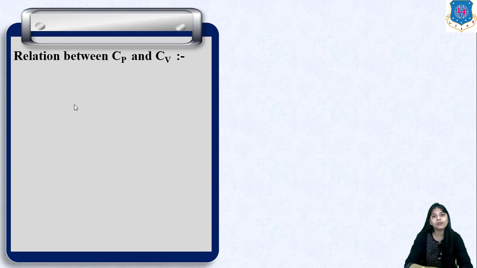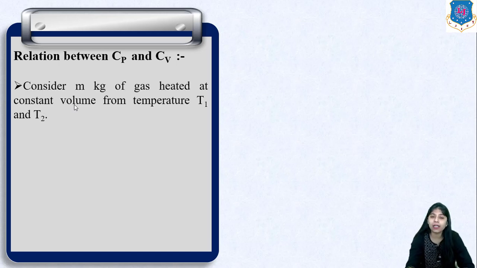Now let us derive the relation between Cp and Cv. Cp is the specific heat at constant pressure and Cv is the specific heat at constant volume. Okay, so if we consider m kg of mass that is heated at constant volume from temperature T1 to T2, so Q is equal to mCv (T2 minus T1).